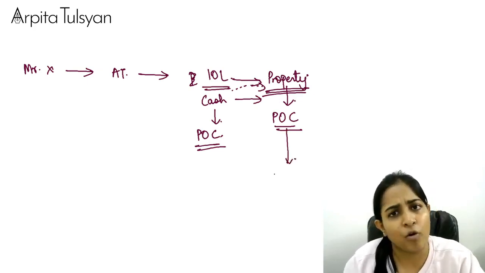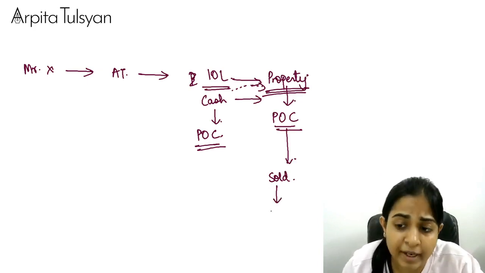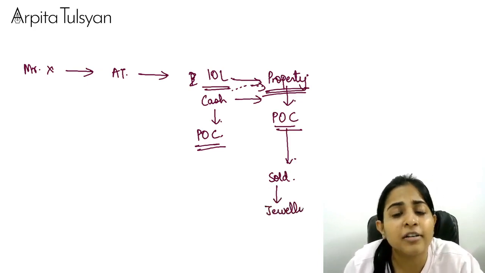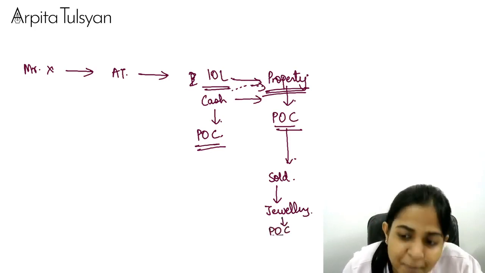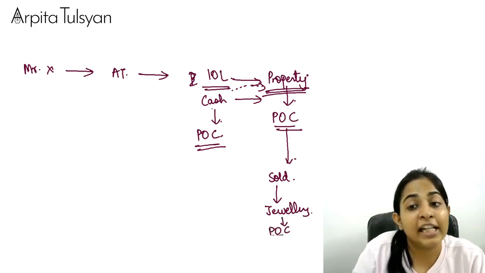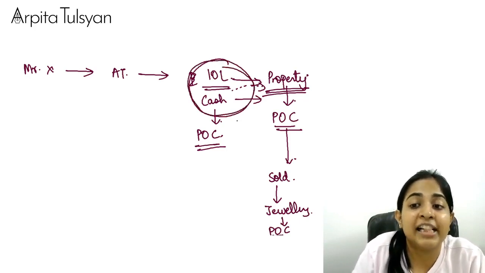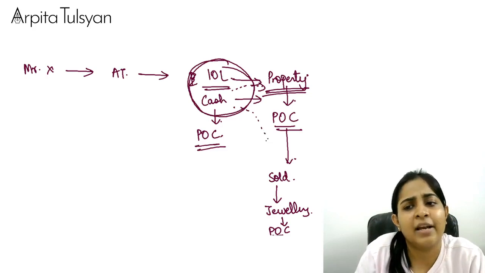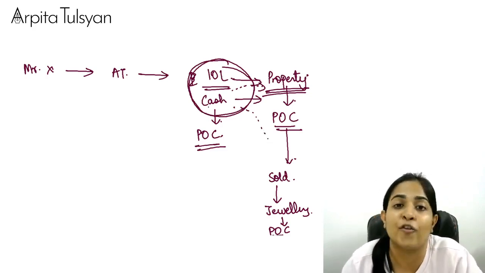Then what happened was, he sold this property and he purchased jewelry out of it. So can I say now even this jewelry will be treated as proceeds of crime? So till the time he enjoys this 10 lakhs, till that time he cannot say that I had cash, I converted my cash, so now I am not guilty of the offense of money laundering.